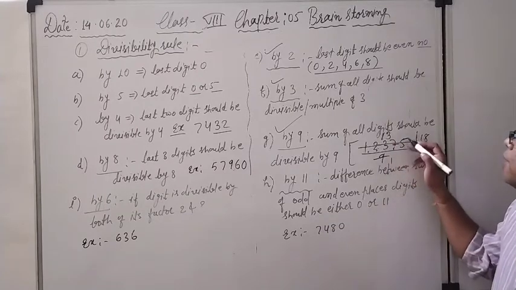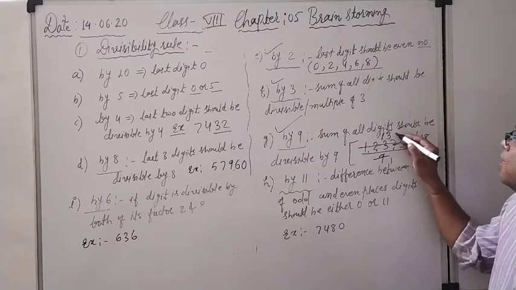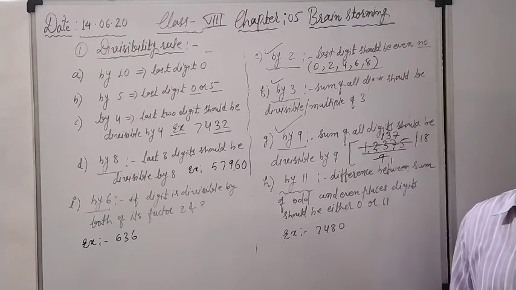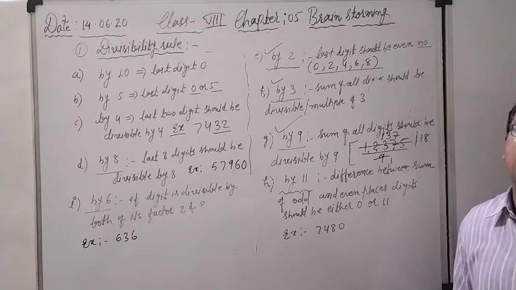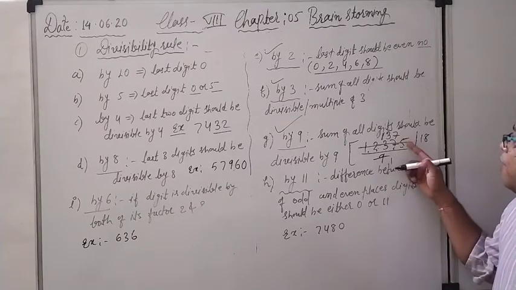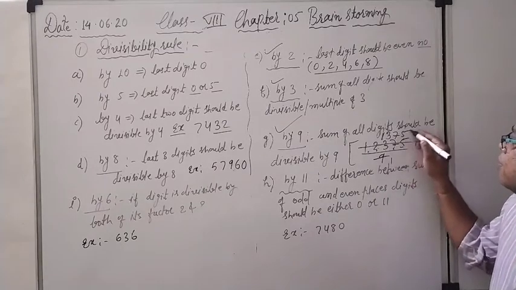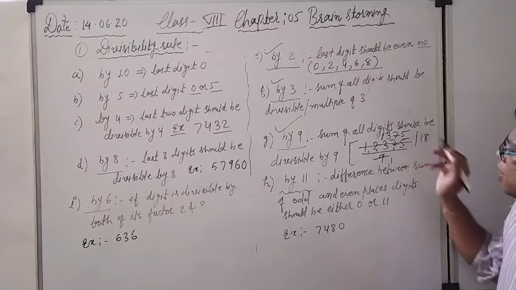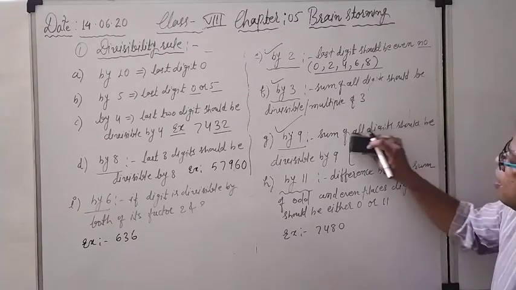How many times will 9 go? 9 threes are 27, and the remainder is 6. Then 67: how many times will 9 divide? 9 sevens are 63. The remainder is 4, and then 45, so it comes 5 times. 9 fives are 45. In this way you can check any number.